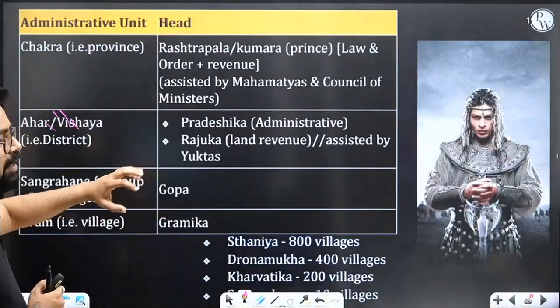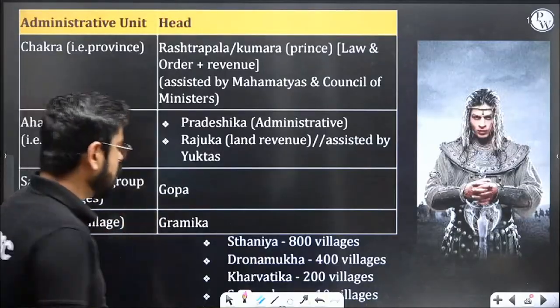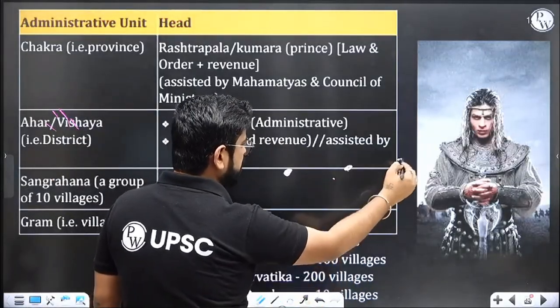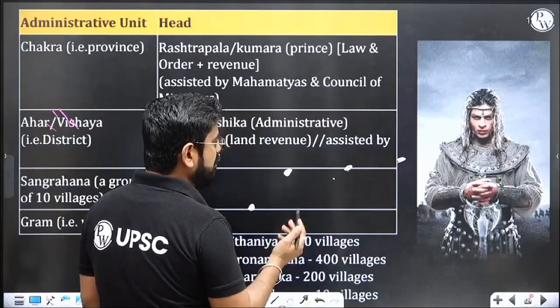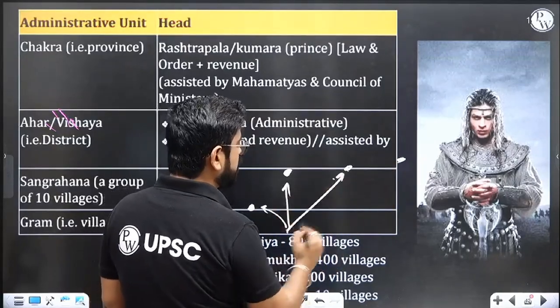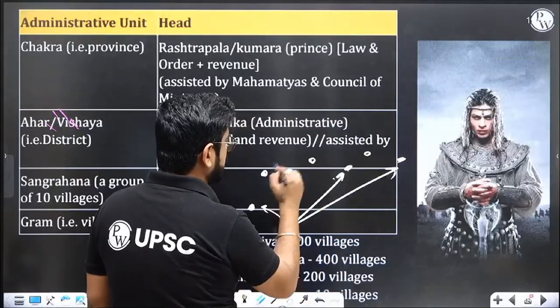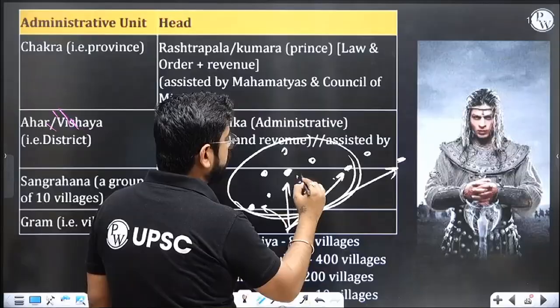So we're discussing all this. Also, we find that sometimes some villages will be grouped. Why? Because suppose there is one village, and there's another village. It is not possible to have a dedicated officer to go and collect revenue or manage all the villages. So what they will do is club 10 nearby villages, make one cluster, and put one officer.